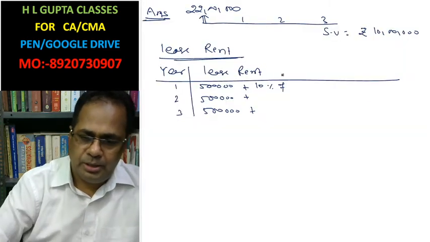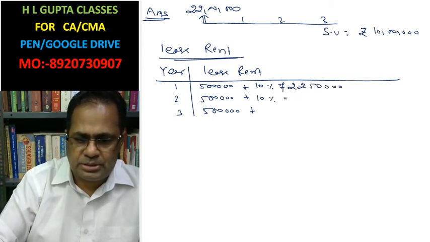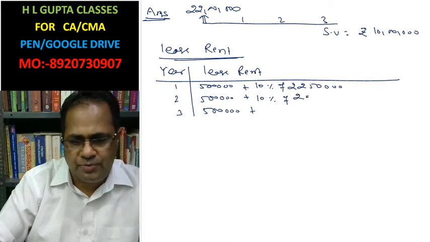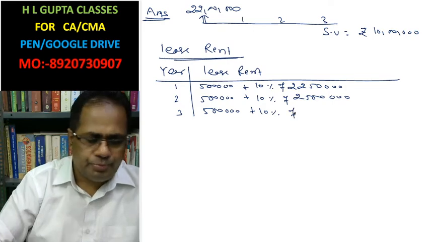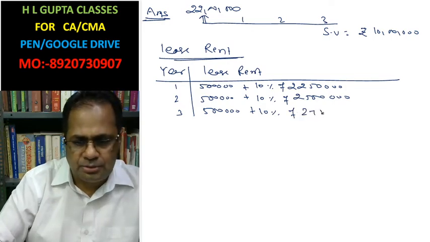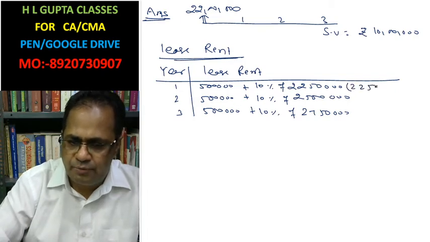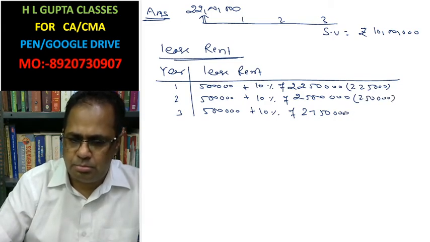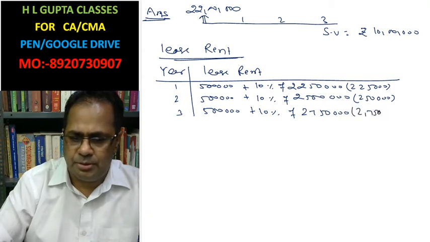This is 10% of 22 lakh 50,000, this is 10% of 25 lakh, and this is 10% of 27 lakh 50,000. It means 2 lakh 25,000 here, here it will be 2 lakh 50,000, and here it is 2 lakh 75,000.